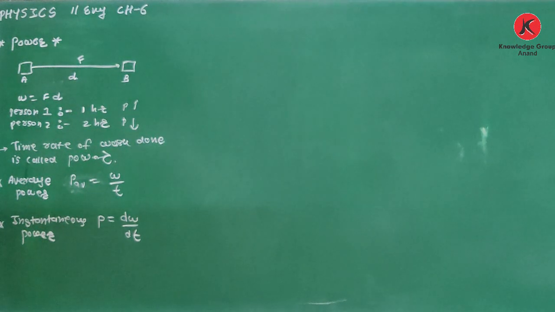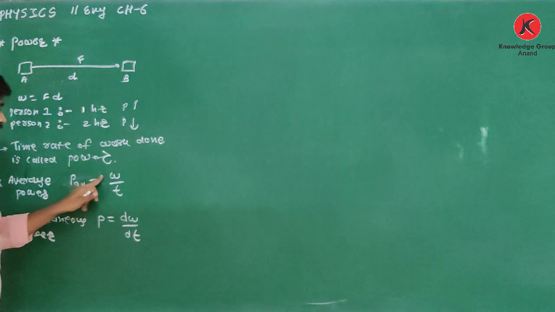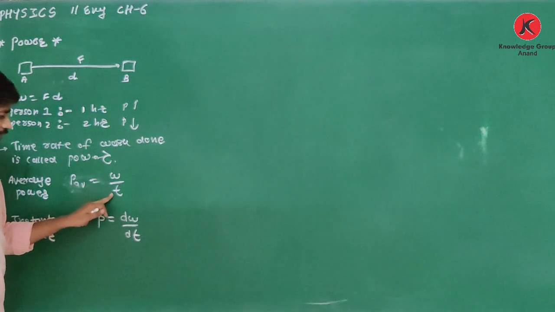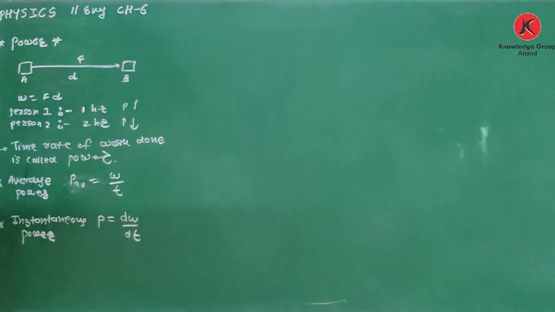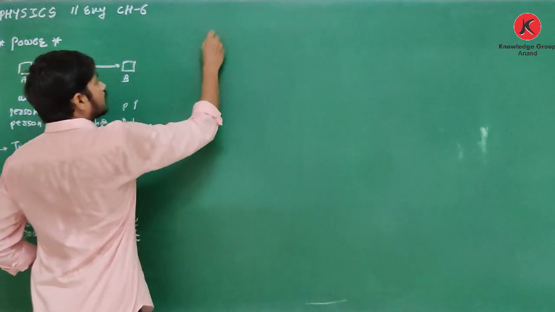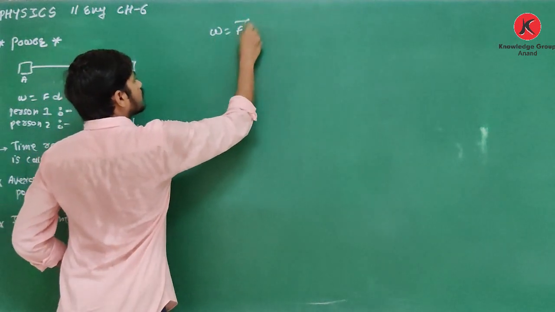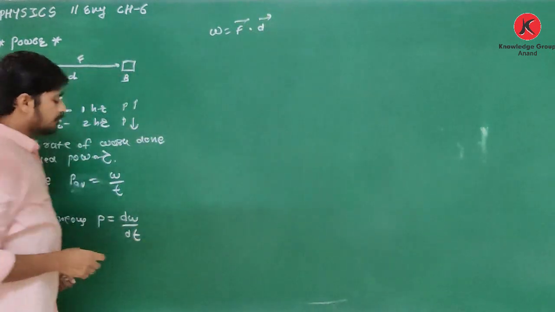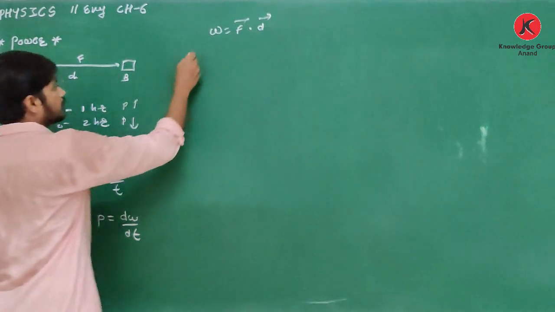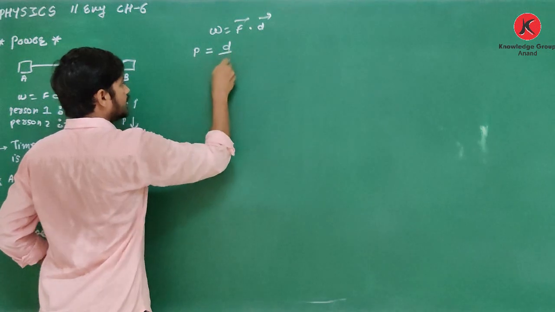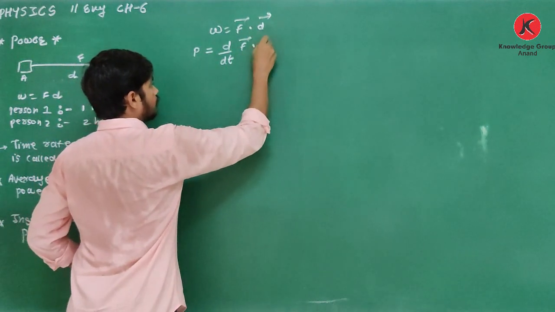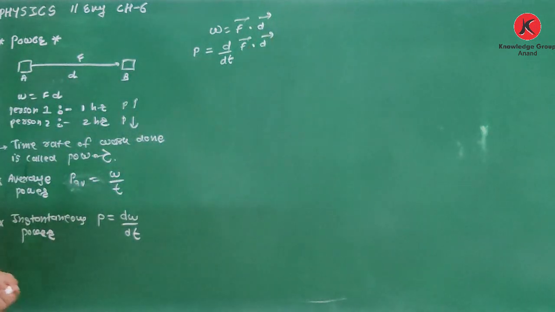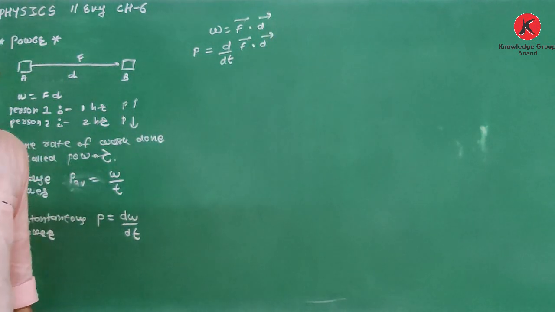So it is the equation of power. Average power P is equal to W upon T, work per unit time. Now we know that W is equal to F dot D. So if I put the value of W in this equation, P is equal to F dot D upon dt. What is W? It is F dot D. Yes or no? Yes.